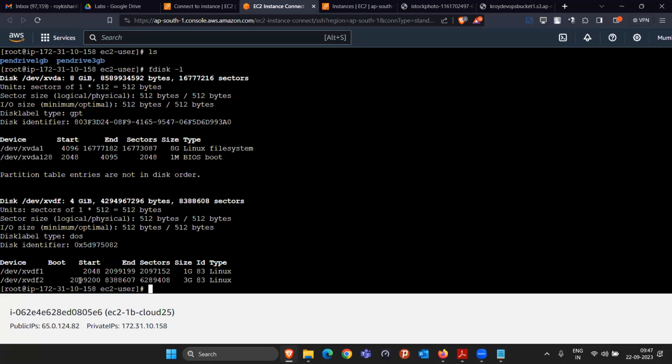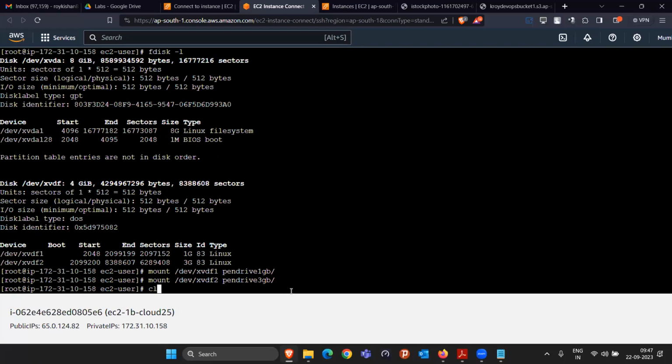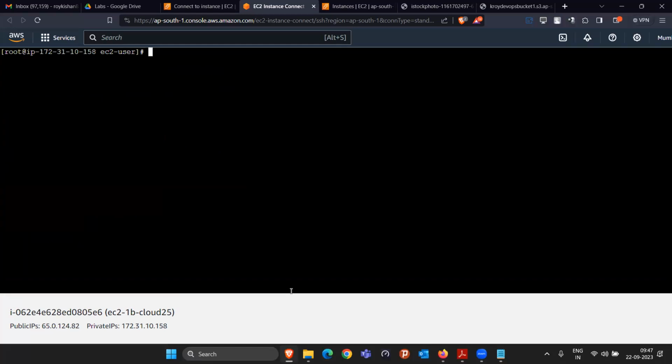/dev/xvdf1 and /dev/xvdf2. Now we have to simply say that I want to mount the first partition, /dev/xvdf1. To which location do I want to mount? I want to mount it to the pendrive 1 GB directory. So this is the 1 GB partition, and I am attaching it here. It is mounted. Similarly, I am mounting xvdf2, the second partition, to the pendrive 3 GB directory. That's it. Mounting the volume is the last step.